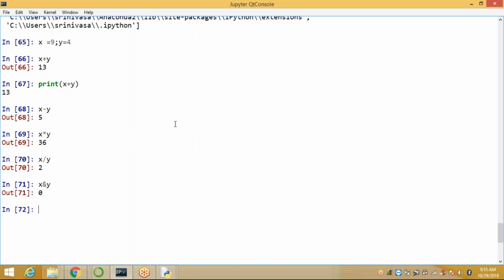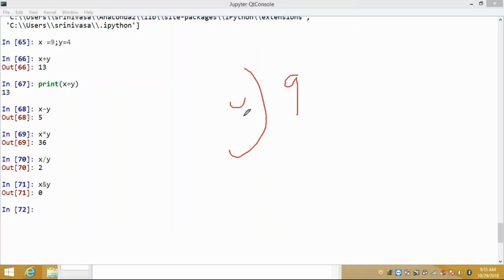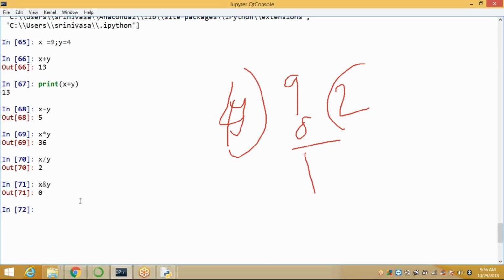Why? Because here, what is your x value? 9. 9 is greater than the y value 4. 4 twos are 8. You get a 1. But already what I'm saying, you x modulo y. Modulo is not applied here. I'm applying ampersand. What is the meaning of ampersand? Ampersand is an AND operator. We'll use it in the logical operators. This will come in the next topic.